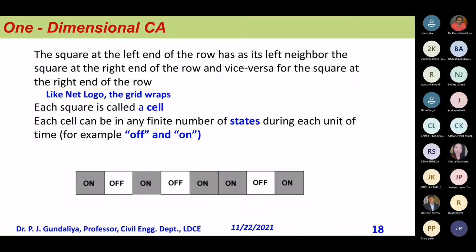Now this is a simple example: on, off, on. I can say 0 1 0 1 0 1 0 1, something like that. You might have observed the string lights at Diwali time and other functions, and you feel that something is moving, because it is just 0 1 0 1, on off on off.